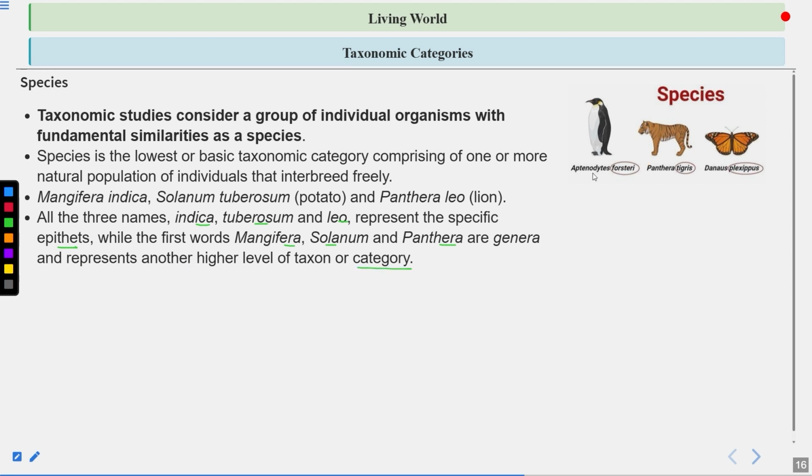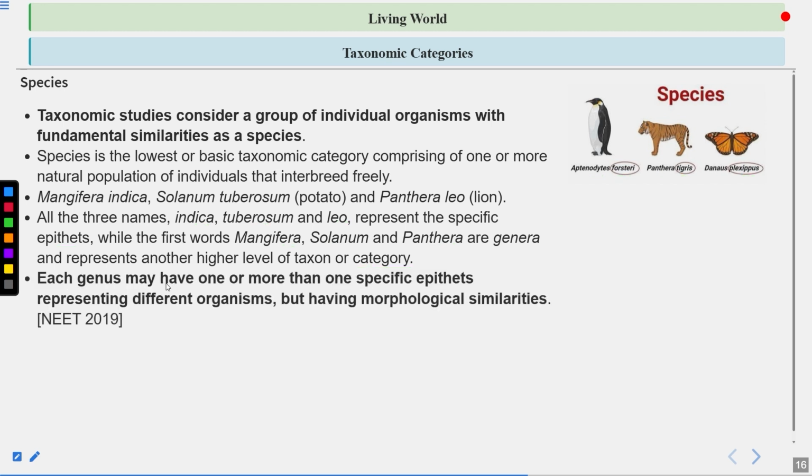Here in this figure you can see this is penguin, this is tiger, and this is the butterfly. This Forstera, this is the specific epithet. Tigris is a specific epithet. Plexippus, this is the specific epithet. Okay, clear? Aptenodytes is a genus, Panthera is a genus, and Danaus is a genus.